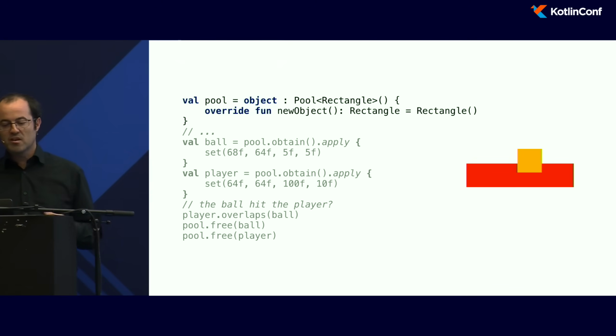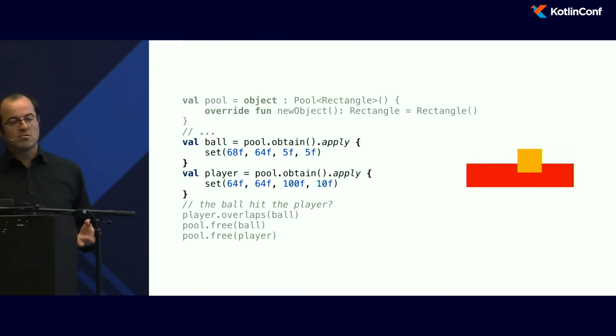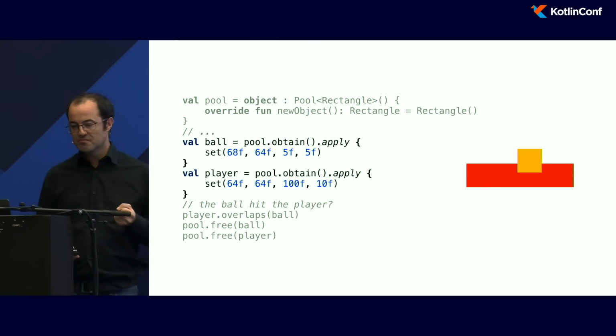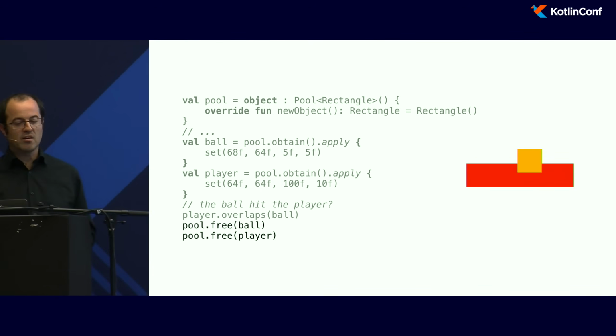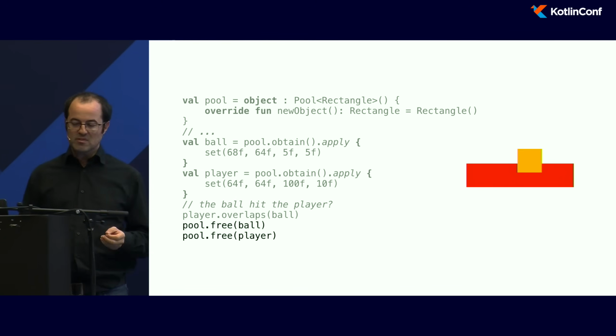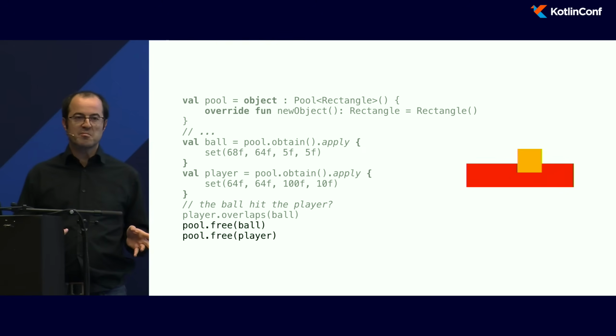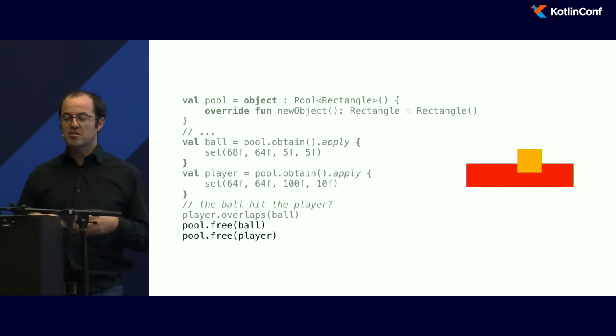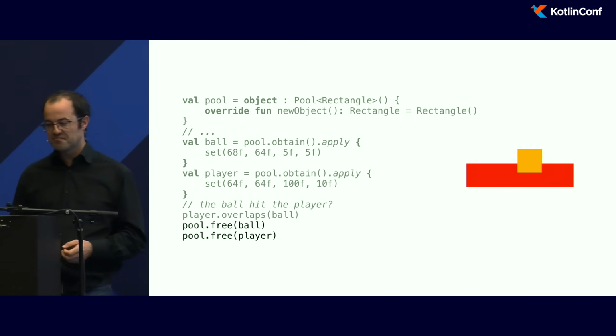You say, OK, this is how you create a new object. After, you say, OK, I want to get an object from this pool. You use this object, and when you're done with it, you just need to free it. It's a bit of memory management, but if you create a lot of objects, you may need to use it.